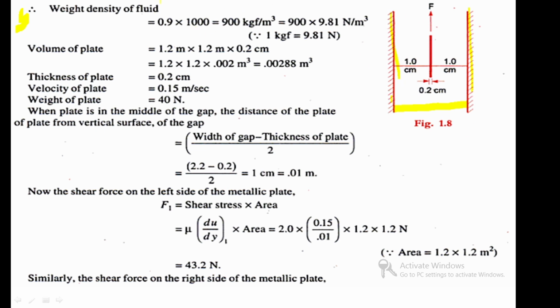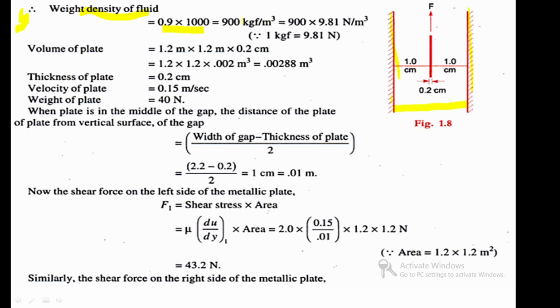Here the given data is also mentioned in the solution. 0.9 into 1000. What is the value 0.9? This is the specific gravity. Here the density is found from the specific gravity. 0.9 into 1000 is 900 kg per meter cube.